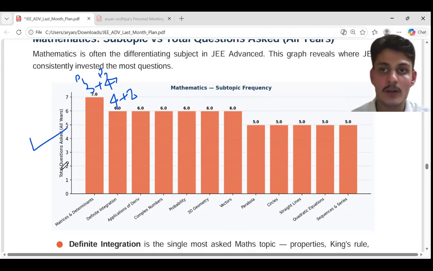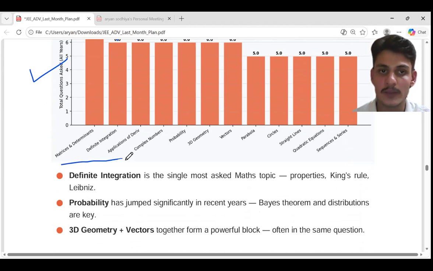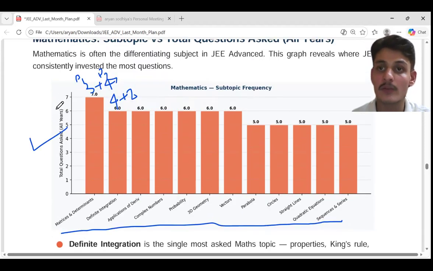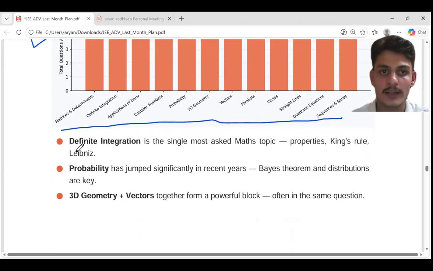Now the y-axis is the number of times in a single paper, and these are the topics here. These are the chapters, okay? These are the chapters and the number of questions asked on average, taking the average of every year. So you can focus on topics like definite integration and probability. These are the favorite topics.